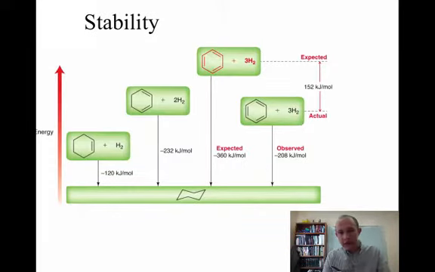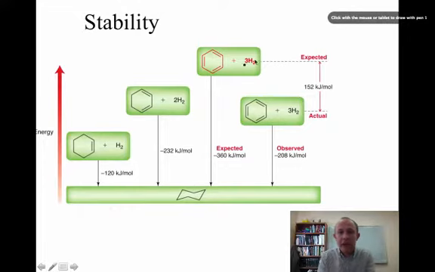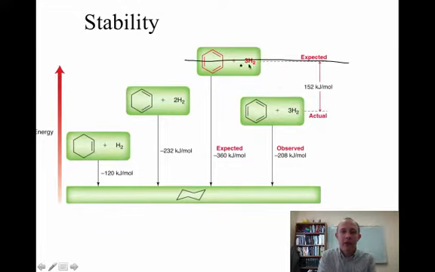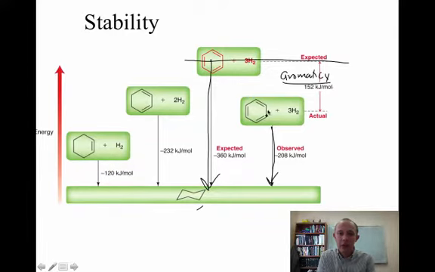Another way to picture this is that we would expect benzene, if it were acting as isolated double bonds, to release 360 kilojoules per mole of energy when we make cyclohexane. What we actually observe is only 208 kilojoules per mole is released. So the difference is what we're going to call aromaticity. It's the stability associated with having 3 double bonds in a ring that are conjugated with one another. It's a huge amount of stability that's conferred to benzene.